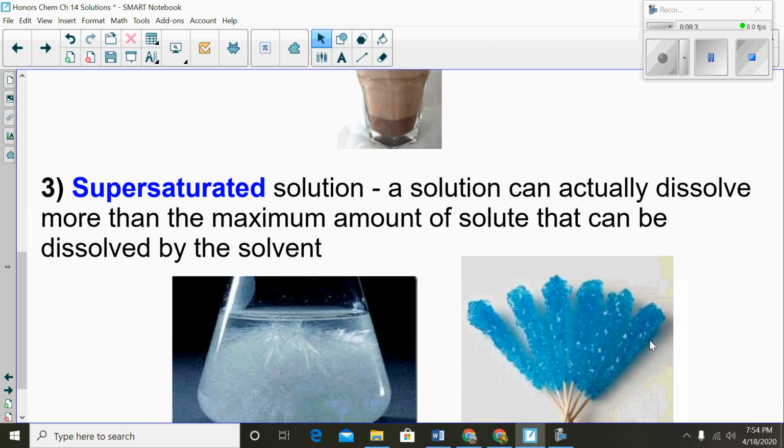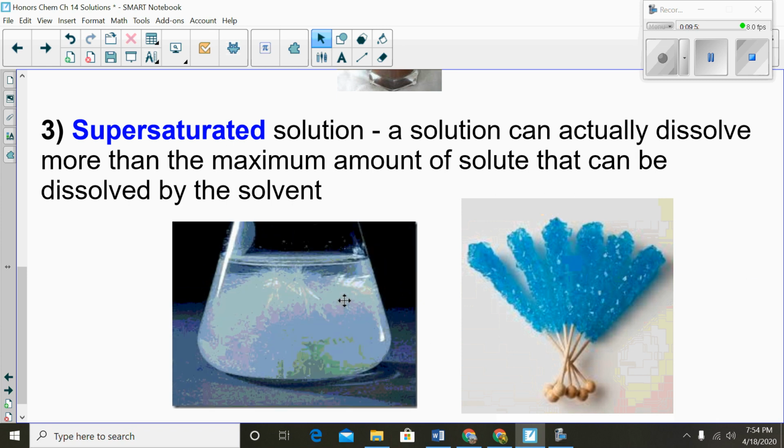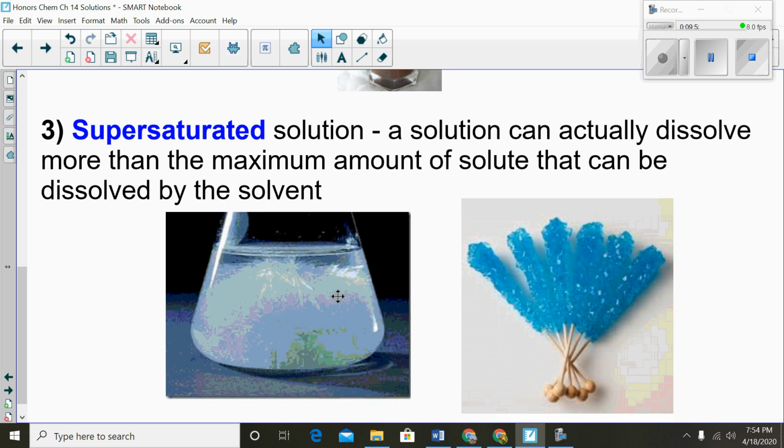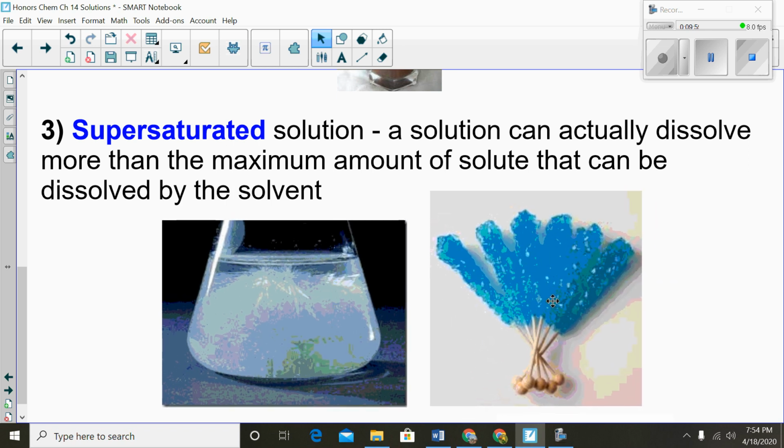Now, a supersaturated solution is a solution that can actually dissolve more than the maximum amount of solute that can be dissolved by the solvent. And you get a pretty cool outcome. You can actually get crystals. A lot of chemicals will actually make crystals, which is what you see on the left. But then there's this concept of rock candy. Rock candy is very, very basic. It looks pretty, but it really is just sugar and water.